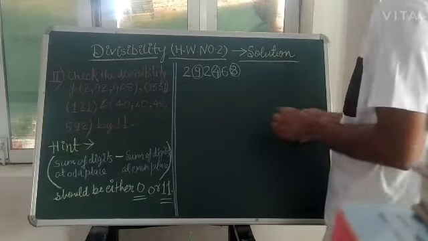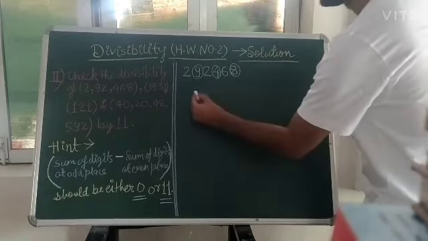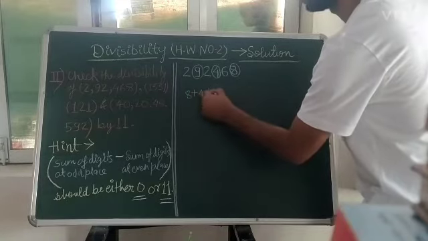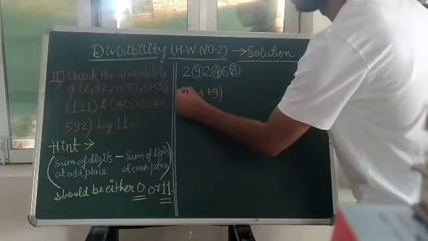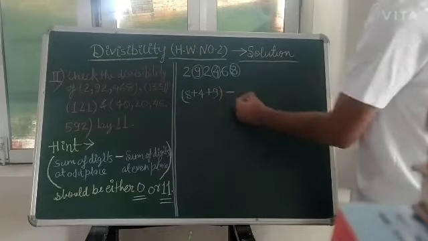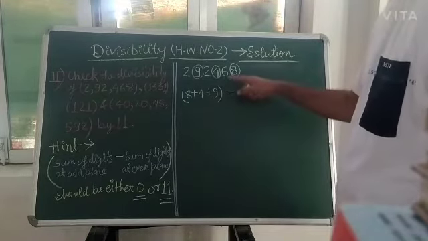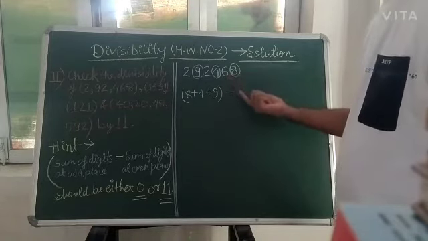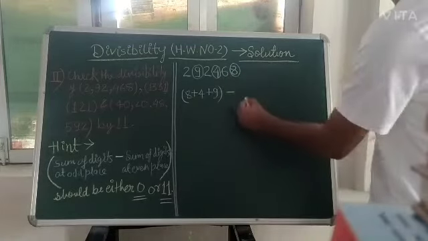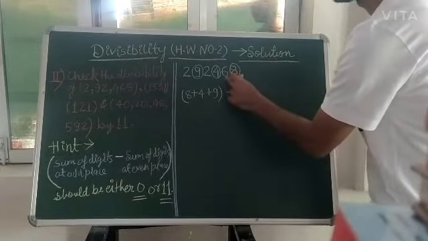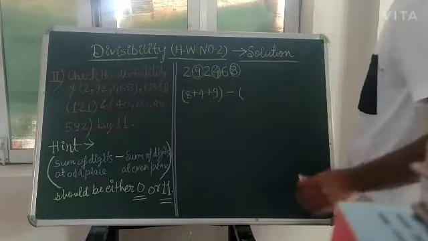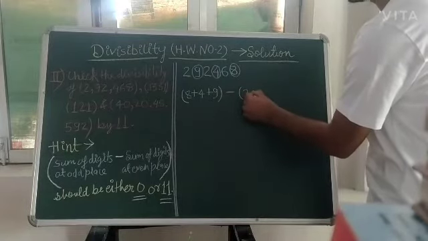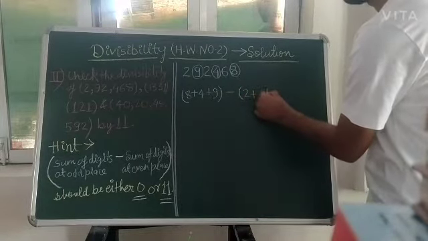So the sum of the odd place digits means 8 plus 4 plus 9, minus the sum of the digits present at the even places. The numbers present at even places are 2 plus 2 plus 6.